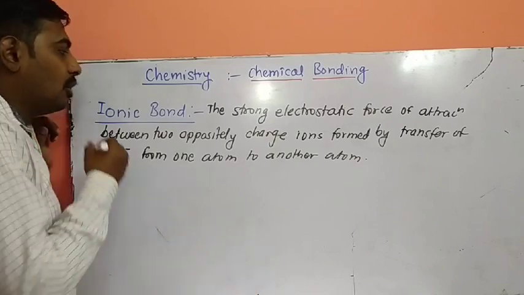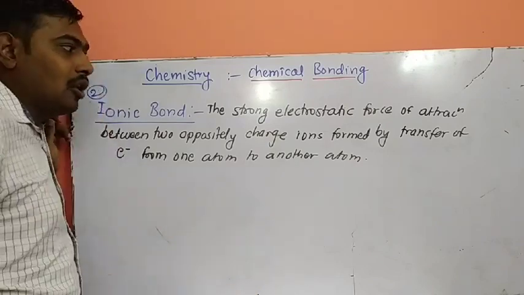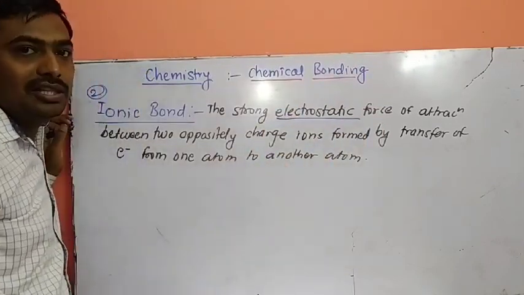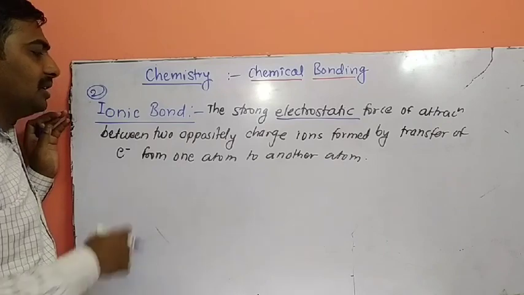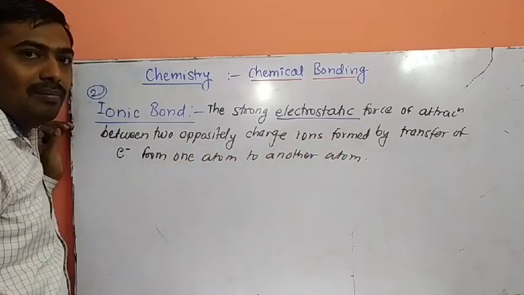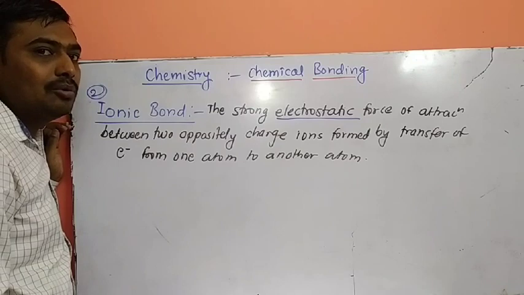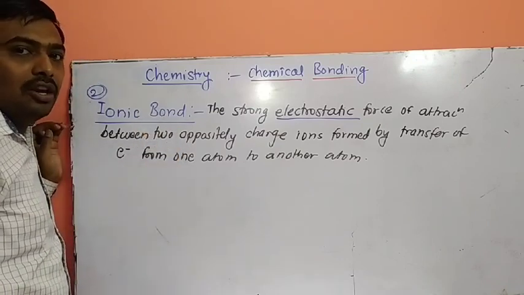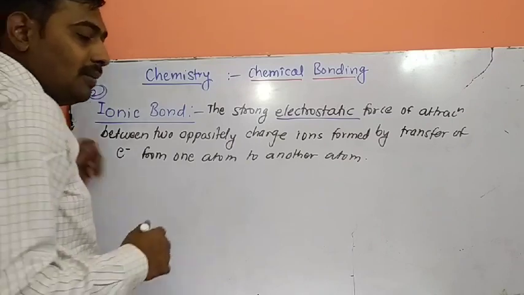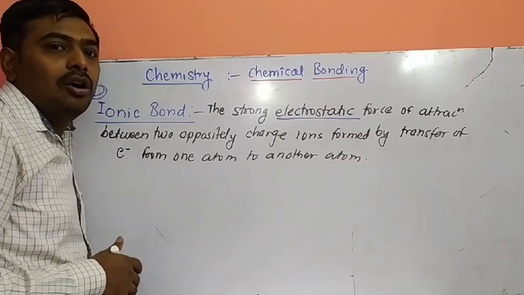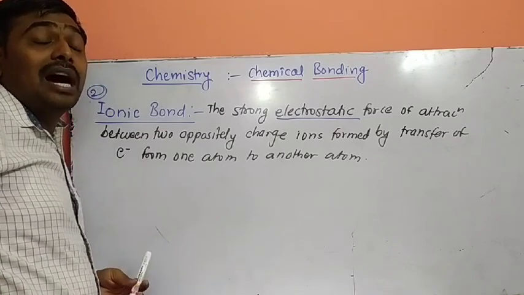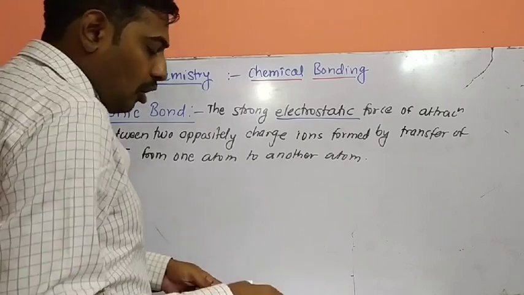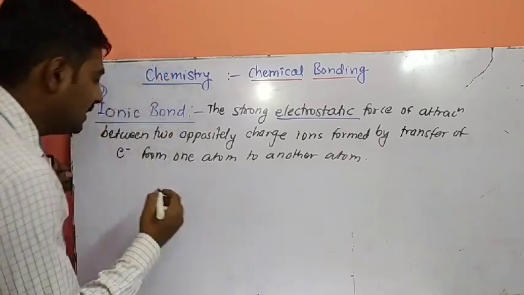Next, ionic bonding. This is the second bond, the ionic bond. So an ionic bond is a strong electrostatic force of attraction. Electrostatic force of attraction is the interaction between oppositely charged ions formed by the transfer of electrons from one atom to another atom. Or you may call it that an ionic bond is formed by the loss or gain of electrons according to the octet shell. So what is the octet rule? Any atom or group of atoms is stabilized in its ionic state by the loss or gain of electrons according to the octet rule. So we'll see the example.